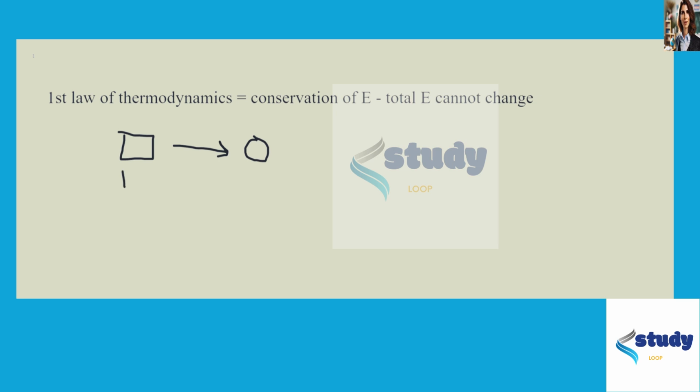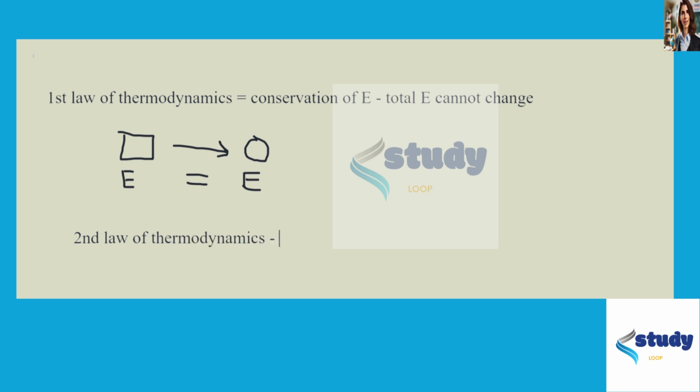So therefore, if you have a chemical reaction where this square is converted into a circle, the first law states that the energy in the square has to be equal to the energy on this side of the reaction. However, that does not mean that the energy within the square is equal to the energy in the circle. The reason why this cannot be true is because of the second law of thermodynamics, which